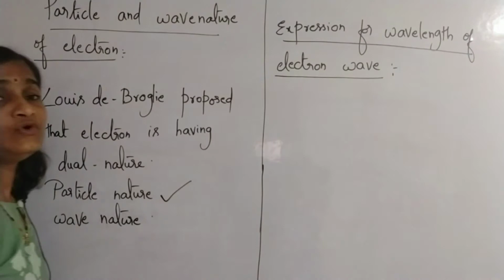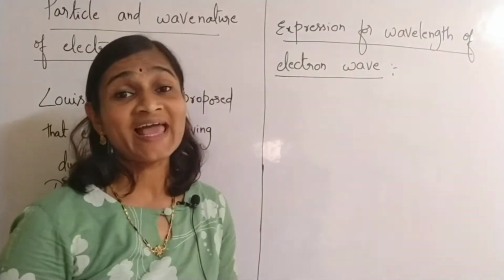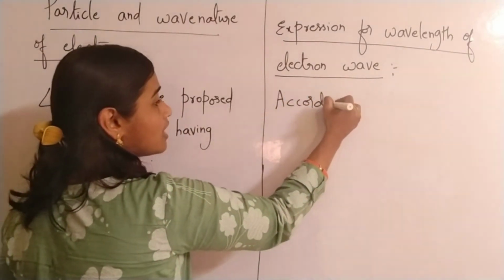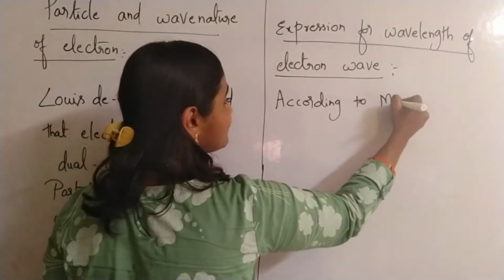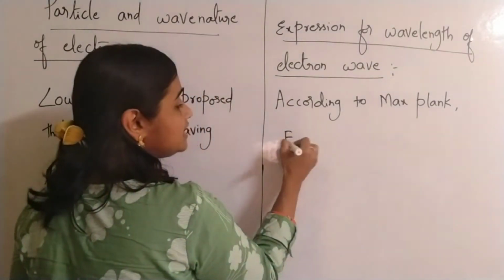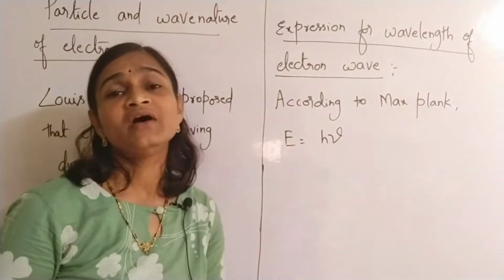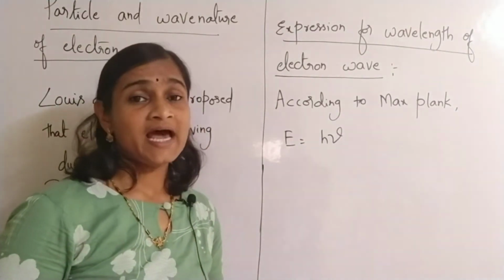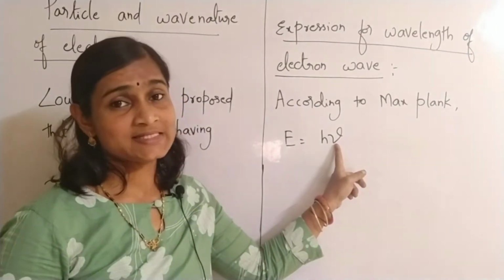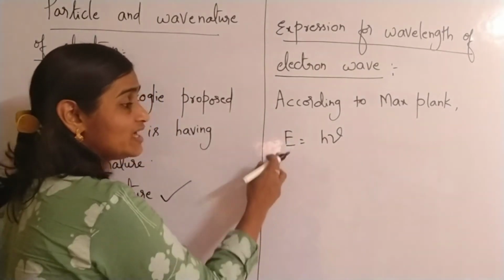Okay, so you all have already learned about Max Planck's equation. What is Planck's equation? Recall, according to Max Planck, we have E is equal to h nu. We have learnt this equation. Energy of wave is directly proportional to what? Frequency. What is nu here? Frequency. And h is called as what? Planck's constant. We all know about this.